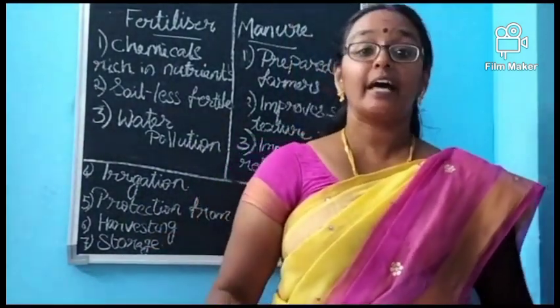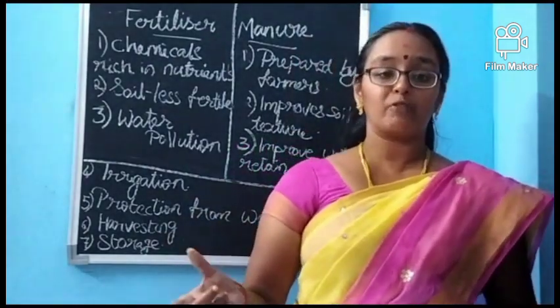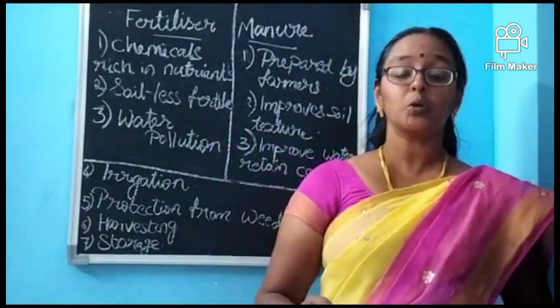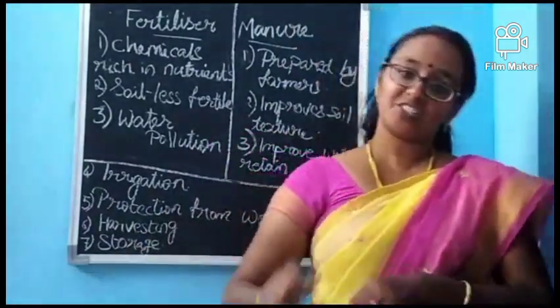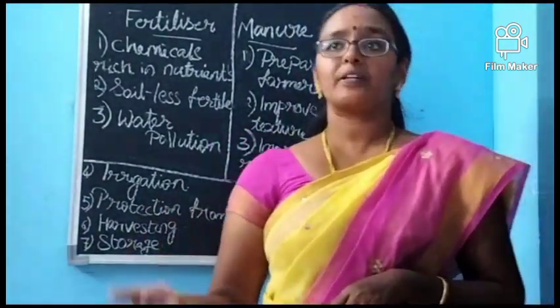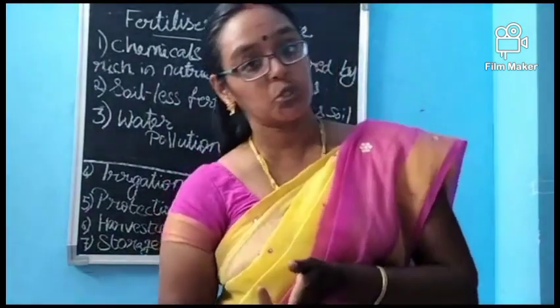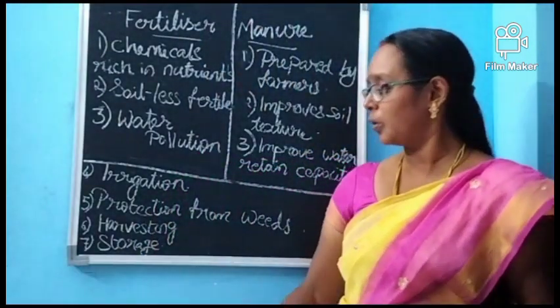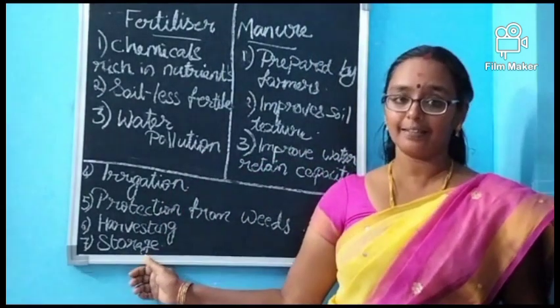And how is it done? It is done with the help of a machine called a combine. A combine is a machine which helps with harvesting as well as threshing. Now there is one more machine, called a winnowing machine. It also helps with threshing. Okay. Now we are moving to the last technique, that is storage.